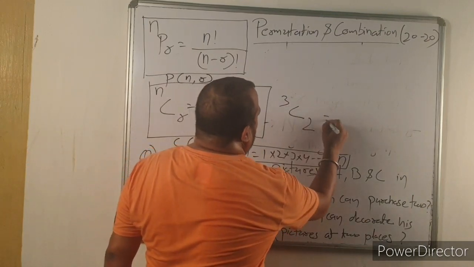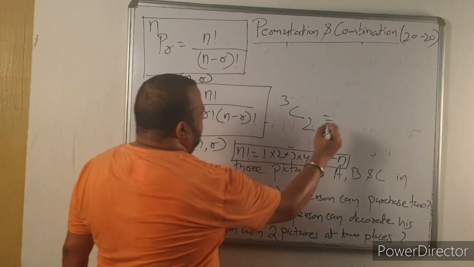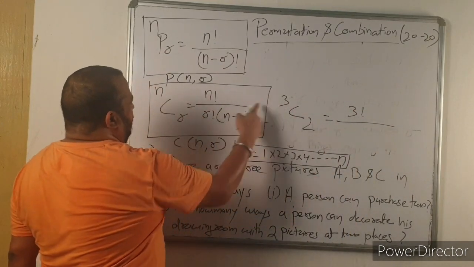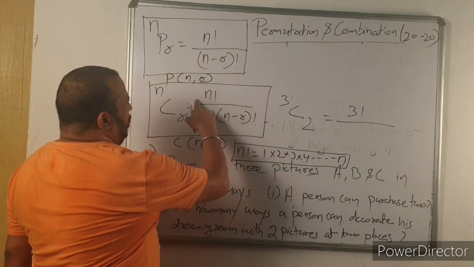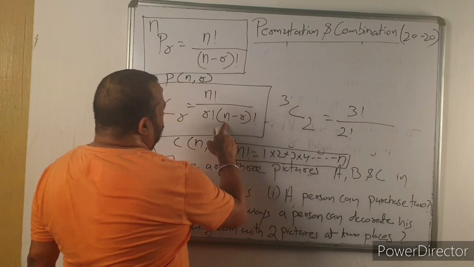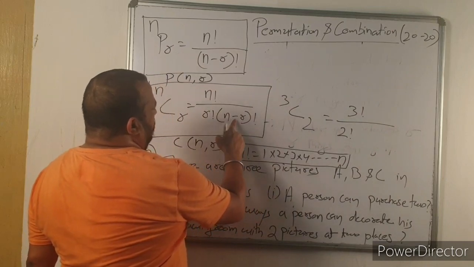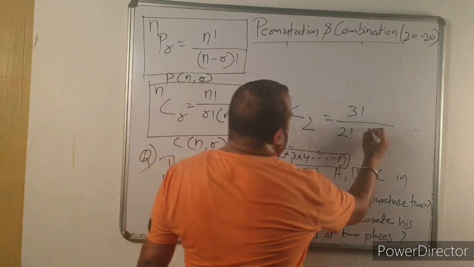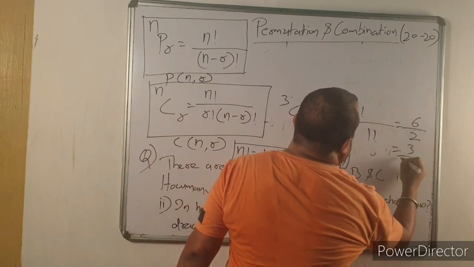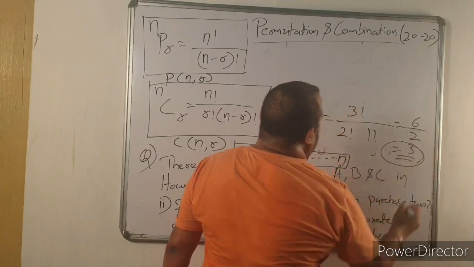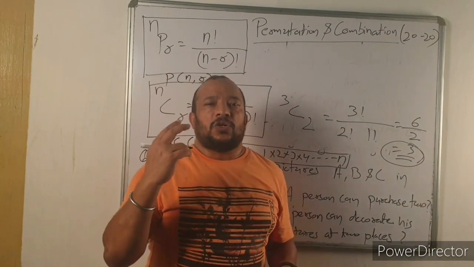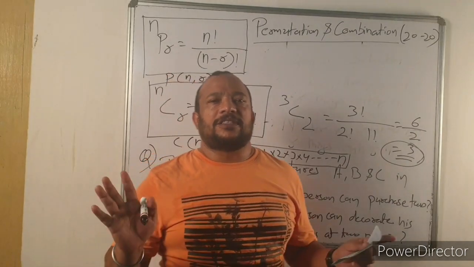It's 3C2. Now the value of n is 3 and the value of r is 2. So 3 factorial divided by 2 factorial into 3 minus 2, that is 1 factorial. 3 factorial is equal to 6, divided by 2. Answer is 3. So in 3 different ways you can purchase 2 pictures out of 3.